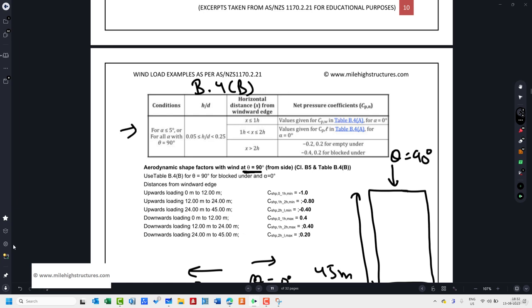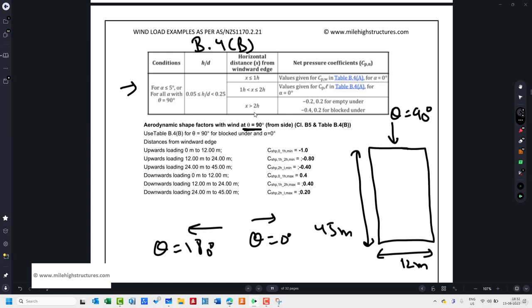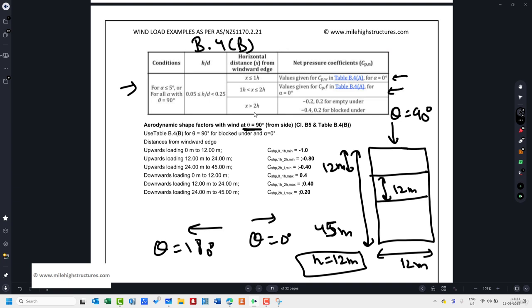So the snapshot of B.4b is this particular table. In here also, it is doing the bifurcation, or we can say it is dividing this whole 45 meters into various parts. In our case, H is basically 12 meters. So up to 12 meters here, it shall show one kind of values. From H to 2H, that is 12 to 24 meters, it shall show this particular behavior values, and in the remaining 21 meters, in that particular area, it shall show a third kind of behavior.